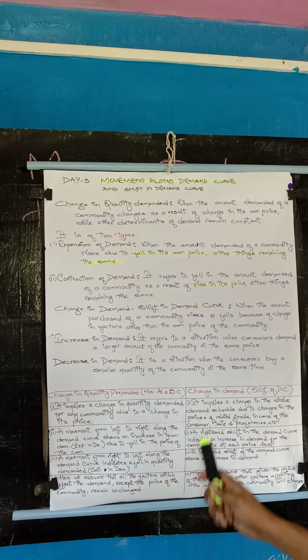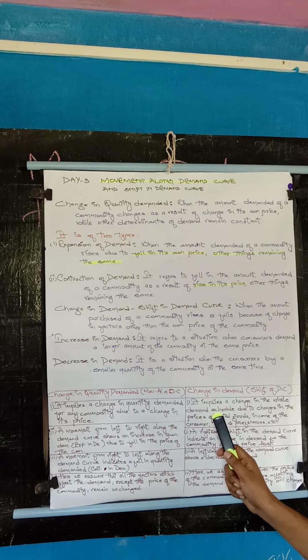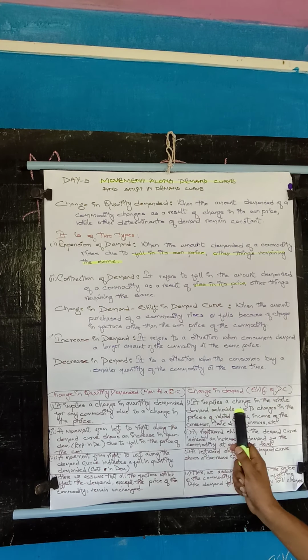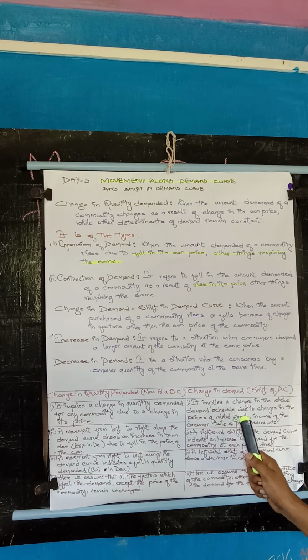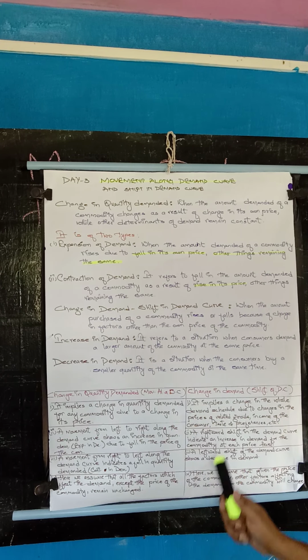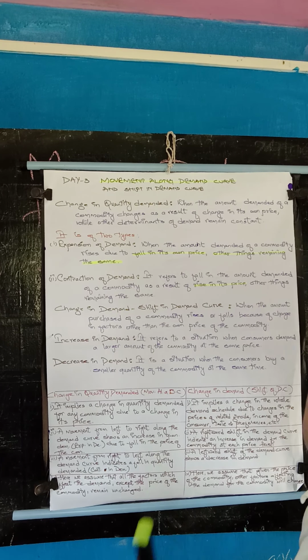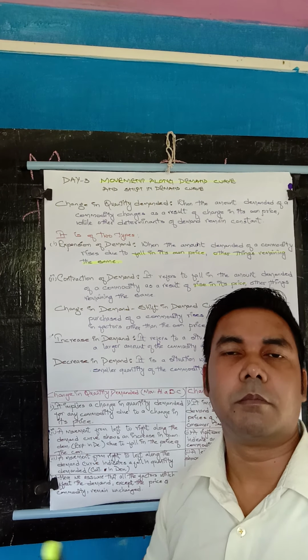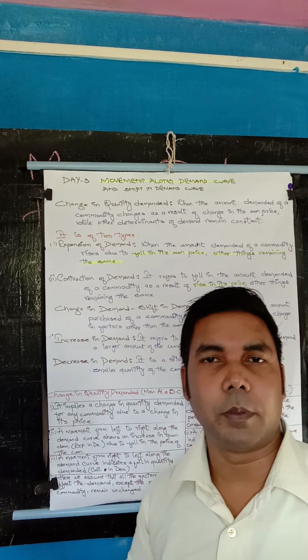And here, it implies a change in the whole demand schedule. The whole demand schedule is changing. Why? Because of a change in the prices of related goods. These are other factors: price of related goods, income of the consumer, taste and preferences, etc. When the income of the people is changing, when the price of related goods is changing, when the consumer's taste and preferences are changing, at that time what happens? The whole demand schedule changes.